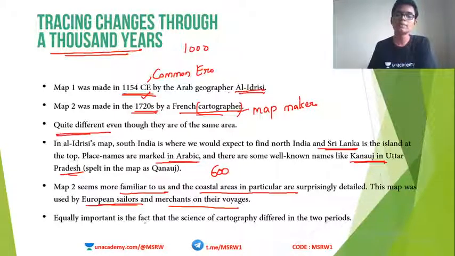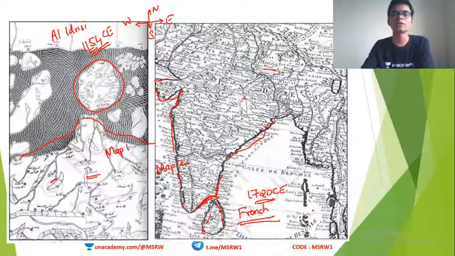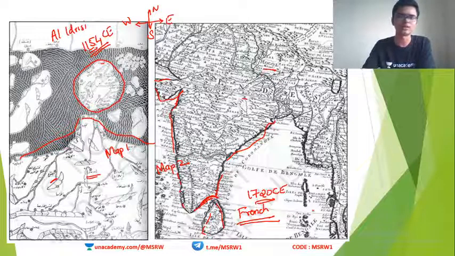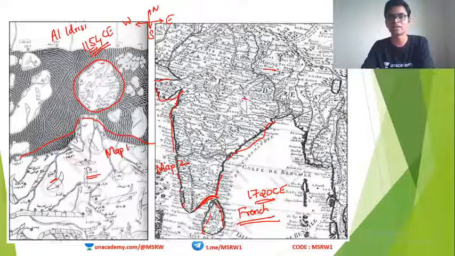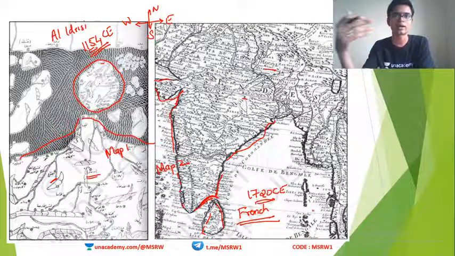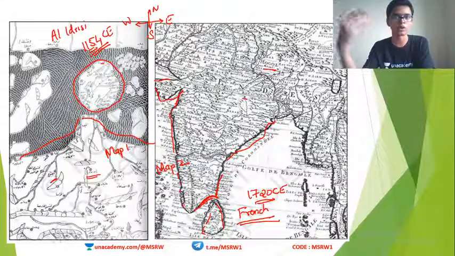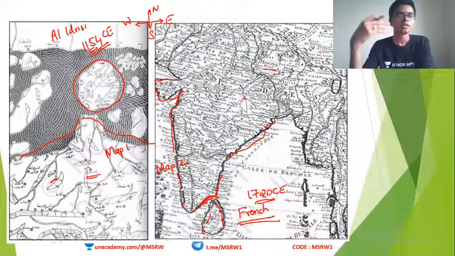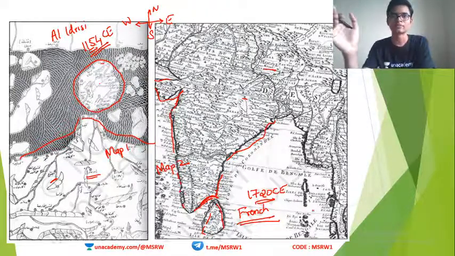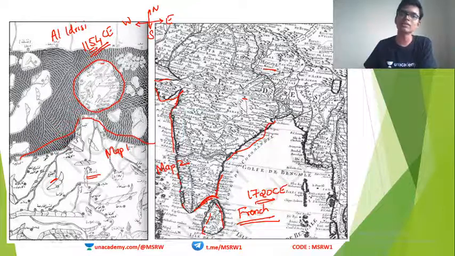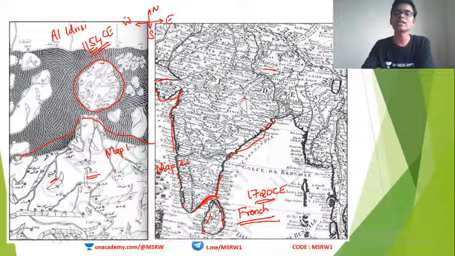Equally important is the fact that the science of cartography differed in the two periods. The methods used to make map 1 and map 2 are entirely different. By the time of 1720, people began to understand a lot better the positions of stars and planets. All these things were more and more well studied. So technologically we were considerably better than what we were in 1154. That is the reason why we are able to produce the second map.